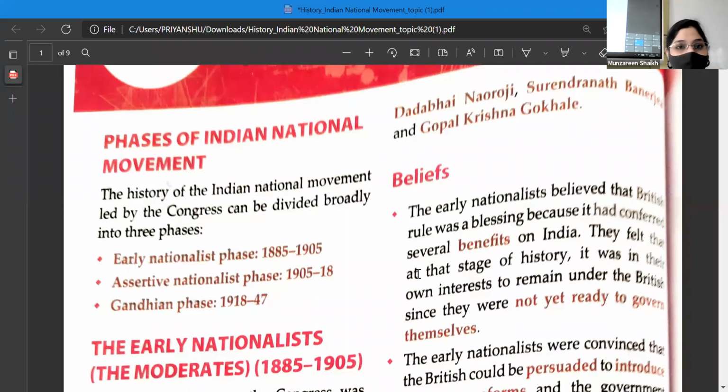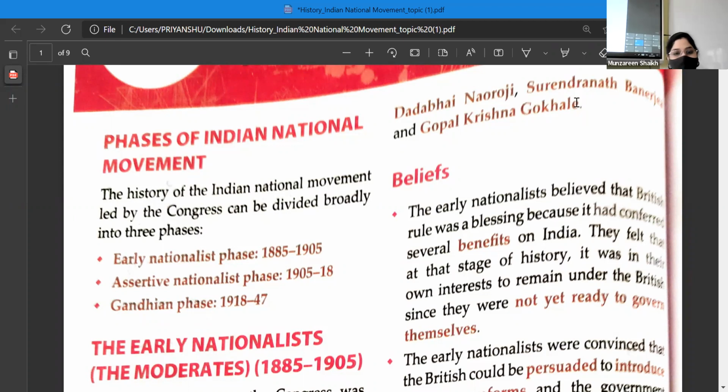What is nationalism? Anybody? What does nationalism mean? If I'm saying rise of nationalism, what does nationalism mean? Ma'am, a patriotic feeling for one's country. Very good, very good. Okay.